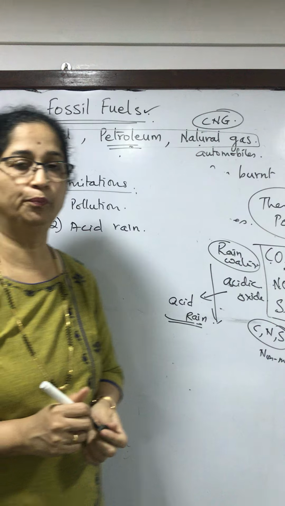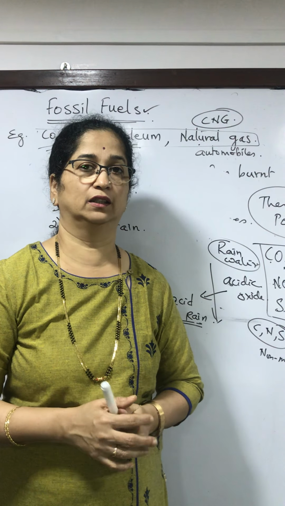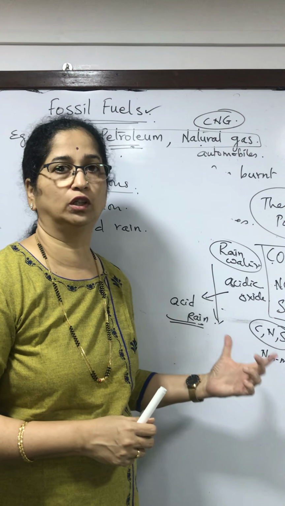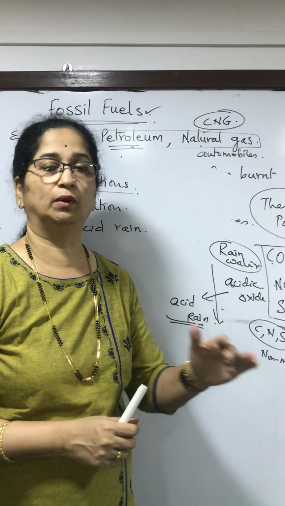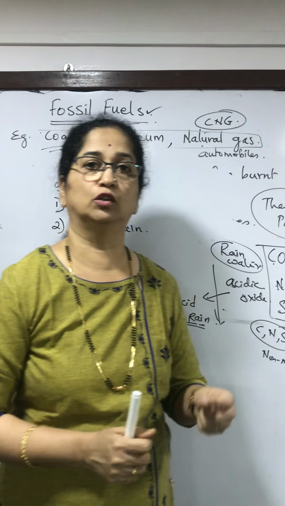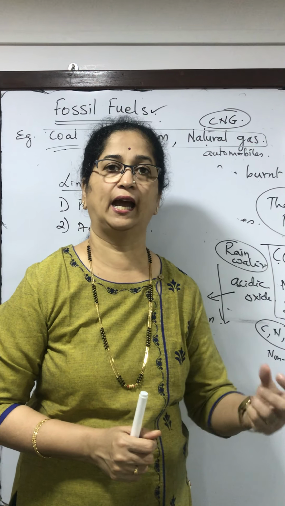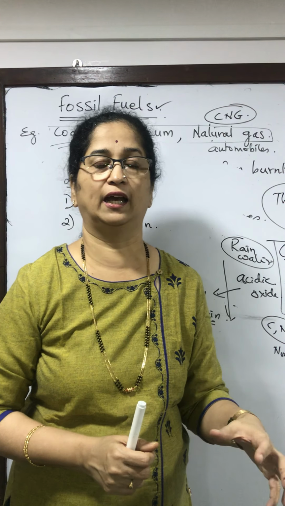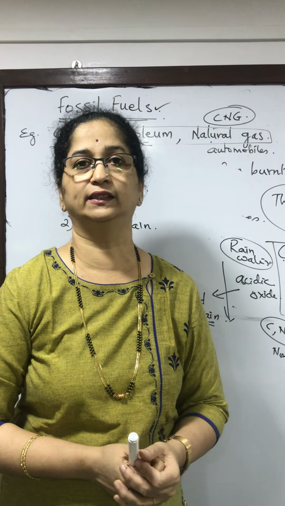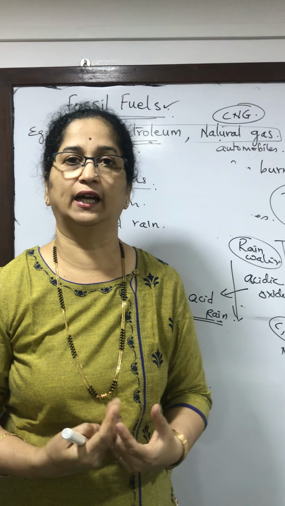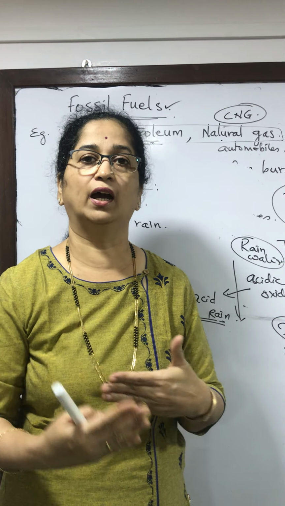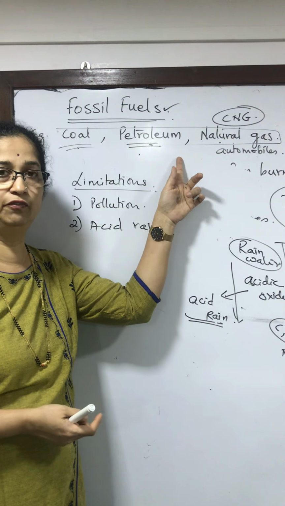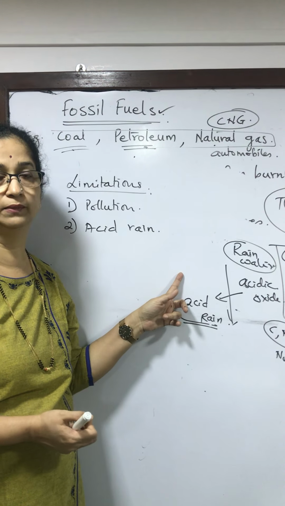Now we already know that acid rain is going to harm the environment, because when it flows into water bodies, the aquatic life will get disturbed because the water there will become acidic, and aquatic life, marine life, cannot live in acidic situations. So they will die, and in turn our environment, our ecosystem will get affected. So burning of fossil fuels is causing problems.